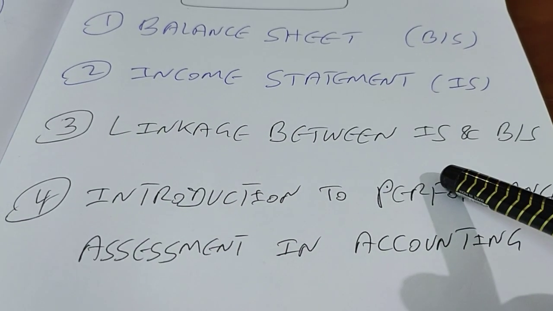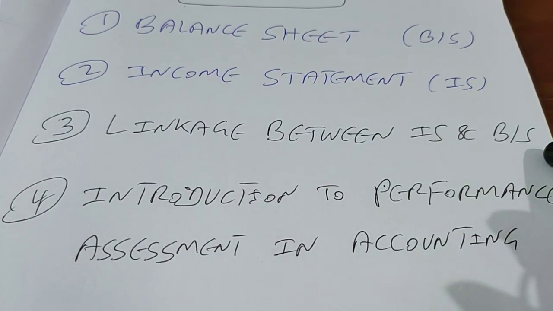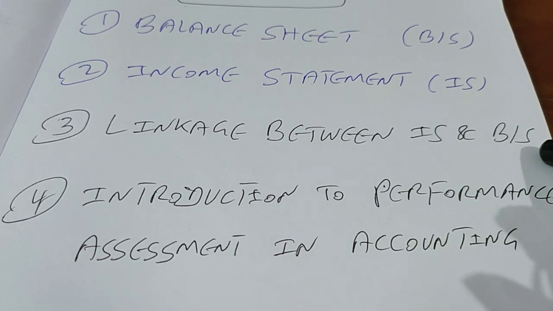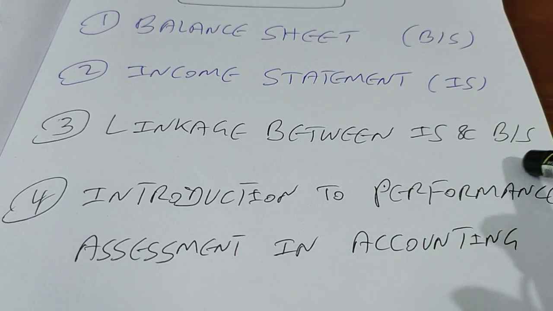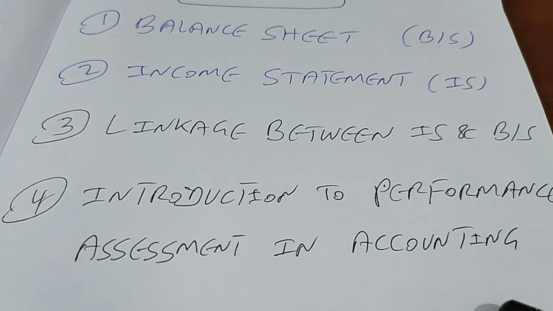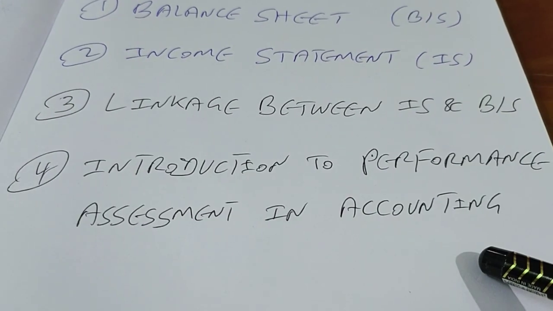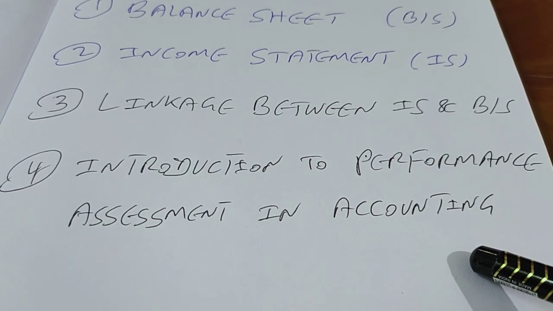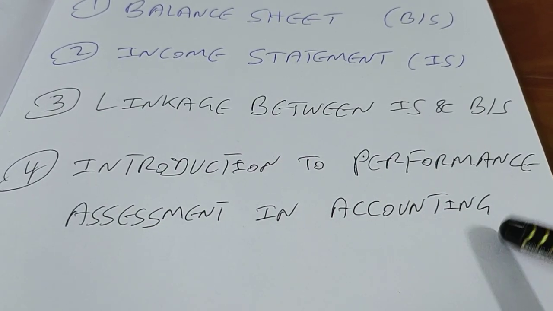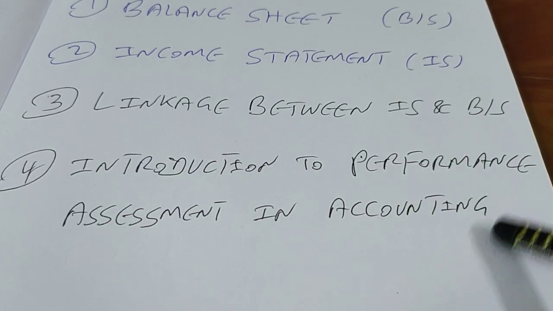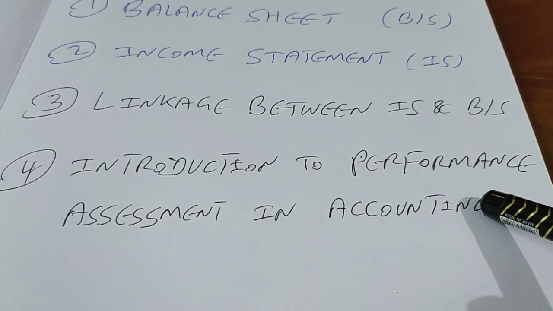We also discussed the linkage between the income statement and balance sheet, wherein we concluded that the output of the income statement becomes one of the inputs to the balance sheet. And in the last question we introduced you to performance metrics using data from the income statement only, and using data from both the income statement and balance sheet. As I told you, we just introduced this topic. These are not the complete list, so we are going to discuss this in detail later on, in the future classes.